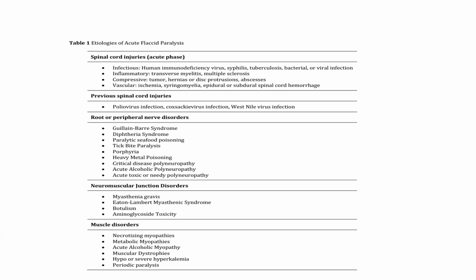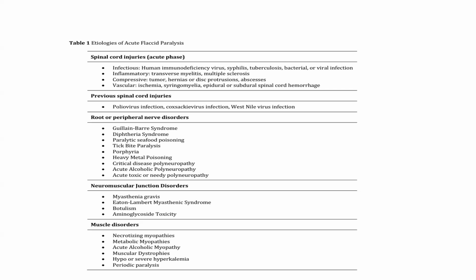Then previous spinal cord injuries include poliovirus infection, Coxsackie infection, and West Nile virus infection. Then roots and peripheral nerve disorders include GBS, diphtheria syndrome, paralytic seafood poisoning, tick bite paralysis, porphyria, heavy metal poisoning, critical illness polyneuropathy, acute alcoholic polyneuropathy, and acute toxic and nutritional polyneuropathy.